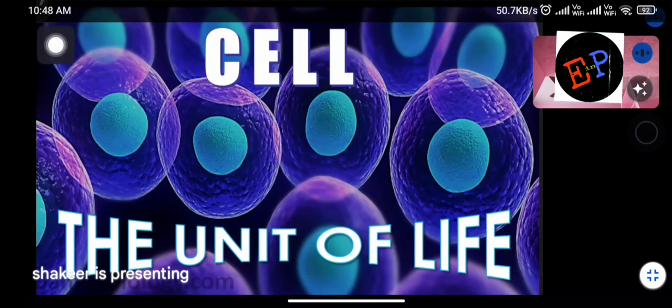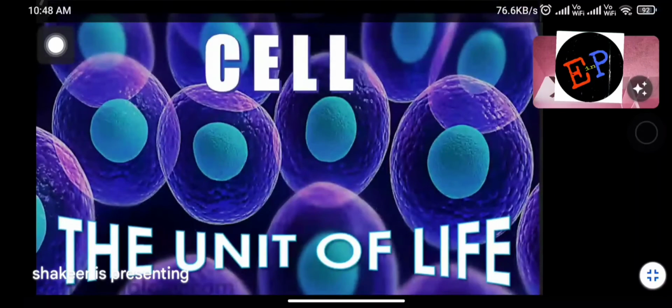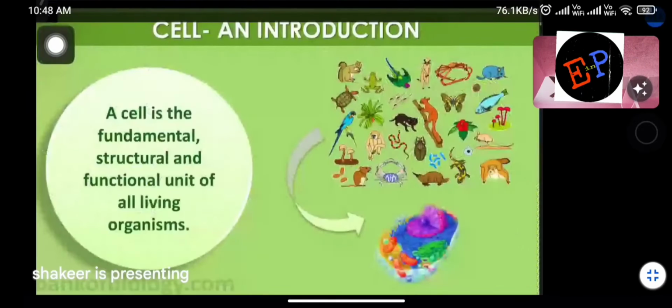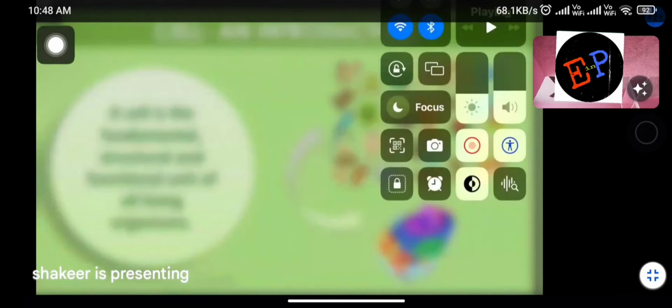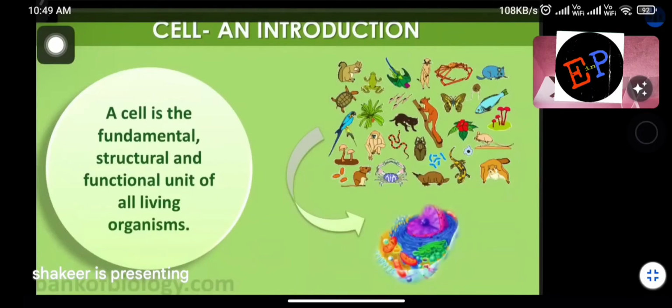So the next topic which we are studying is cell, the unit of life. Initially we will study some names of the scientists who have identified a cell, who have identified a living cell, who have identified a plant cell, and who have identified that cells are formed from pre-existing cells. So all the names of the scientists, first of all, we will study. Okay. So first of all, what is a cell?